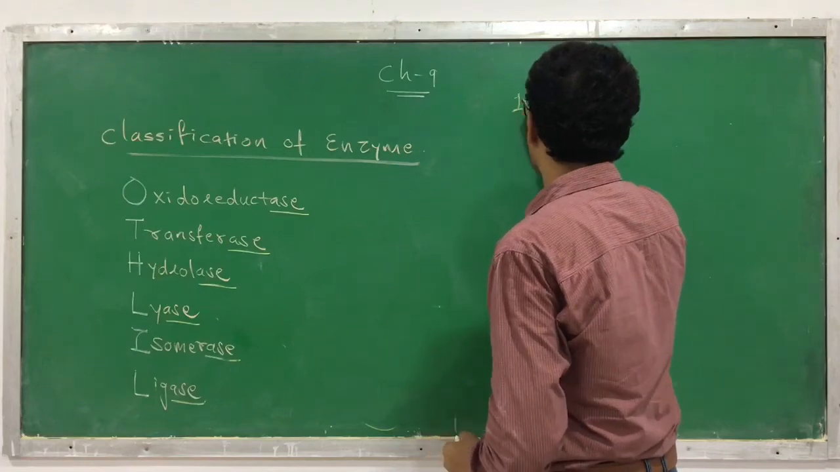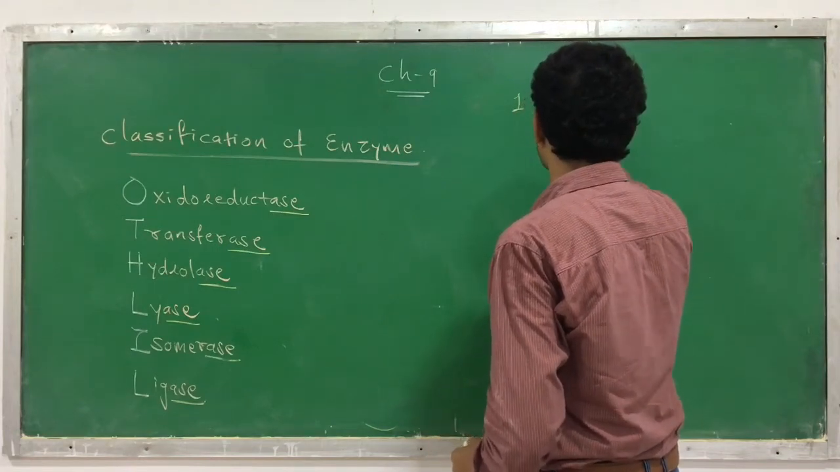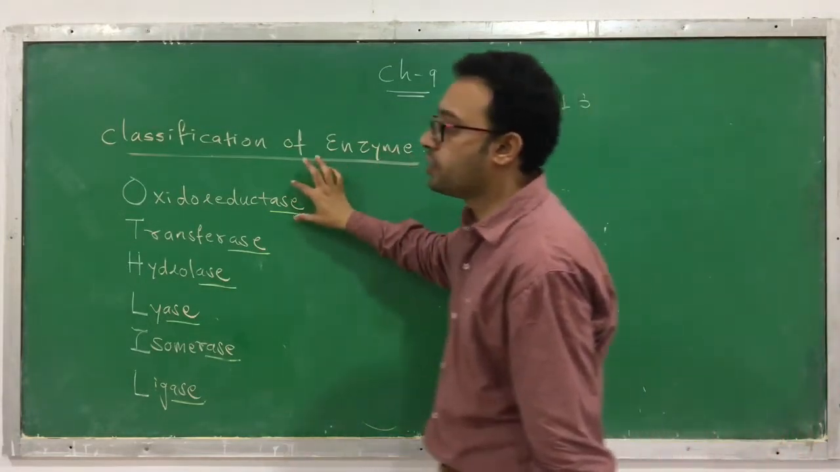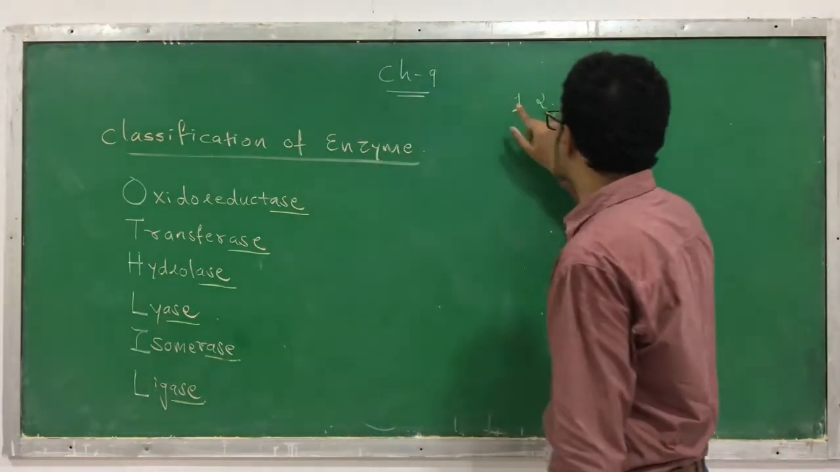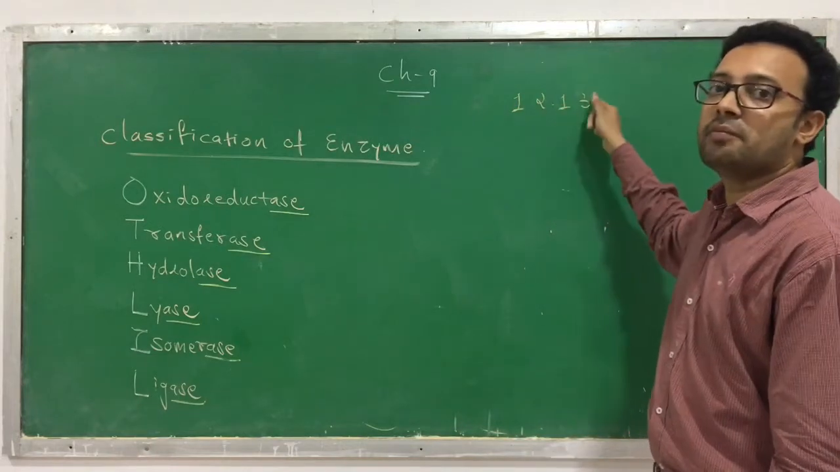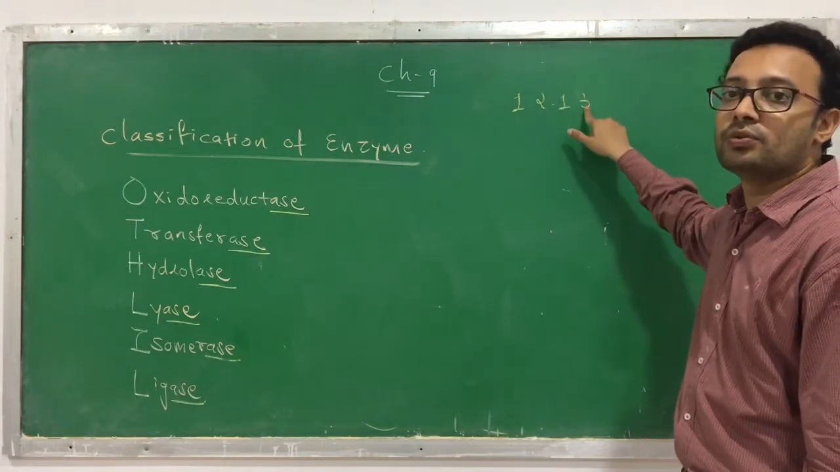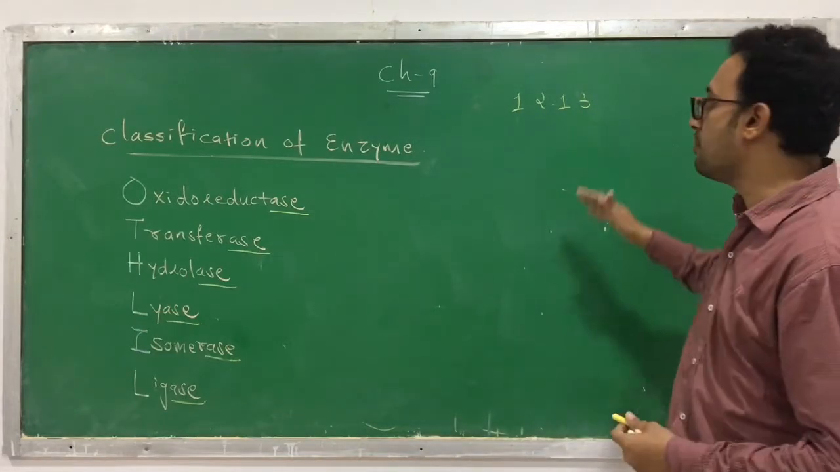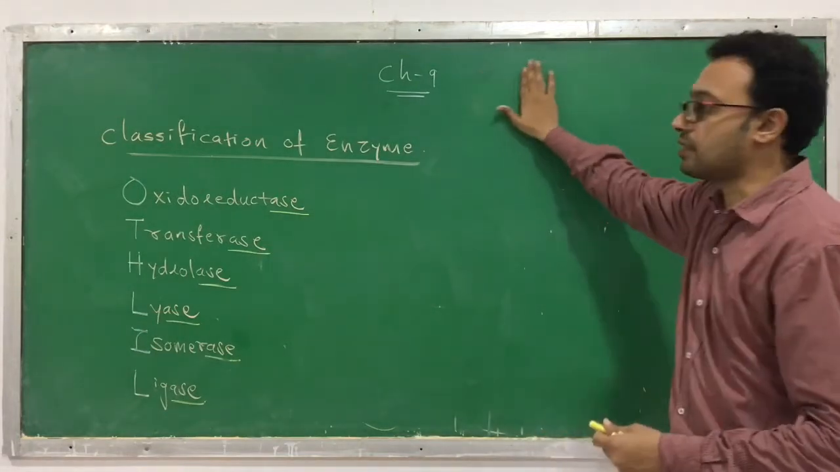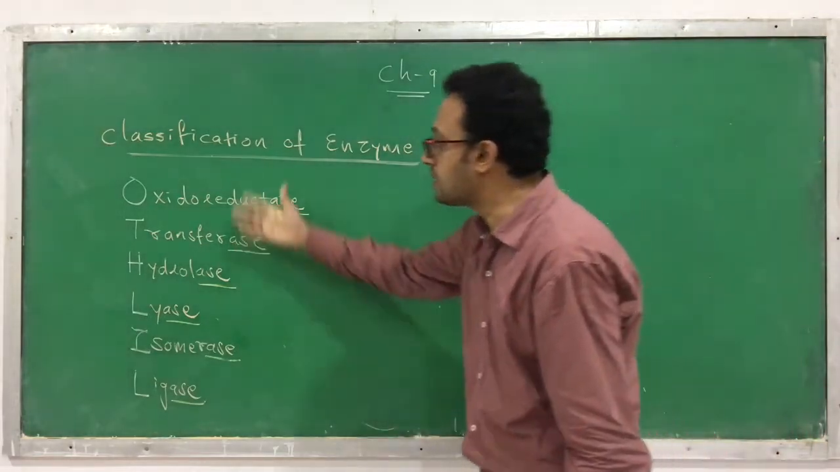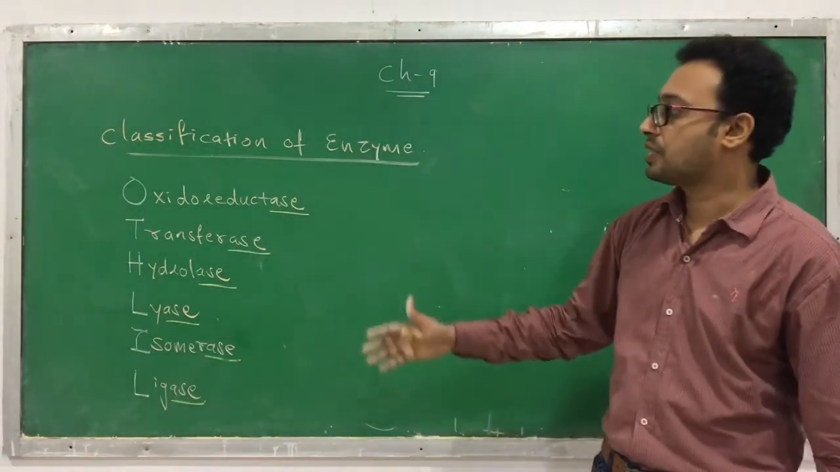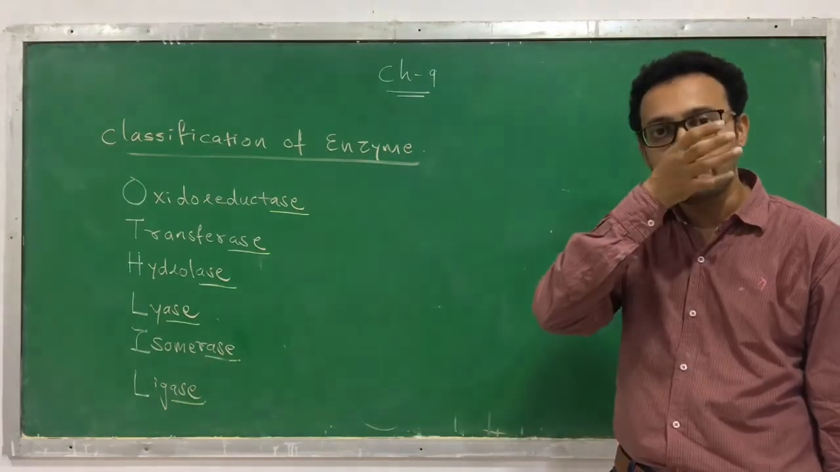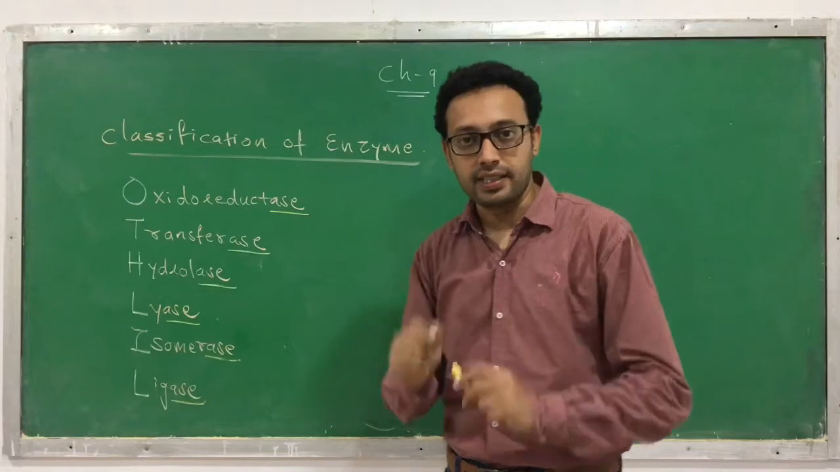like this one, 1.2.1.3, that indicates the enzyme. 1 means it is an oxidoreductase, 2 means it's a second subtype, again 1 means it is a subtype of 2, and the 3 is the name of an enzyme. So such a system exists, so remember it in a sequence: oxidoreductase, transferase, hydrolase, lyase, isomerase, and ligase. Clear? Let's discuss each one in detail.